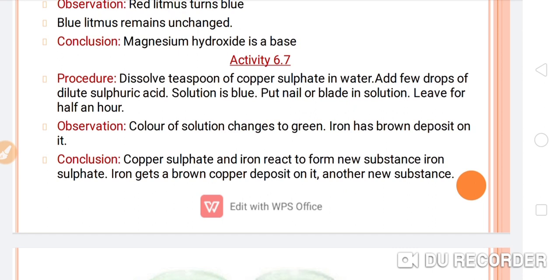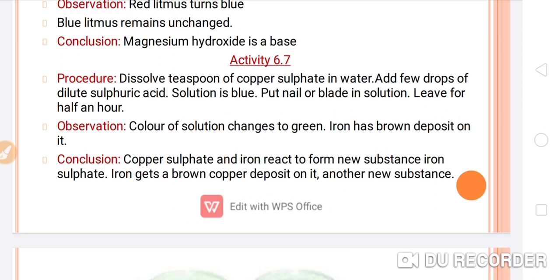After that time, what will our observation be? Observation: the color of the solution changes to green, and the iron has a brown deposit on it. So what is the reason behind it?